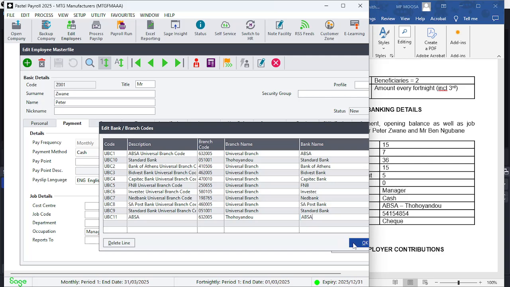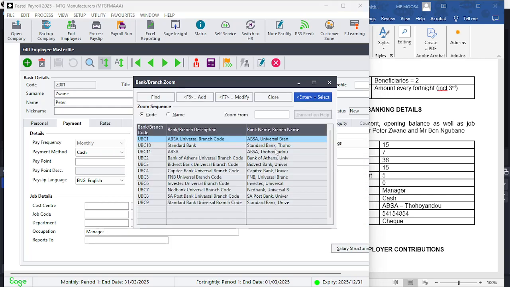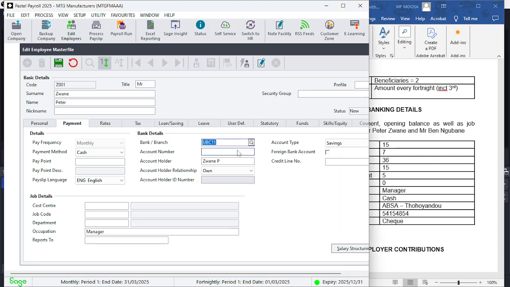And we're going to click OK. Let's go one down at least. OK. We go and click number 11, Absa Thoyando. There it is. Now put in the account number from here.